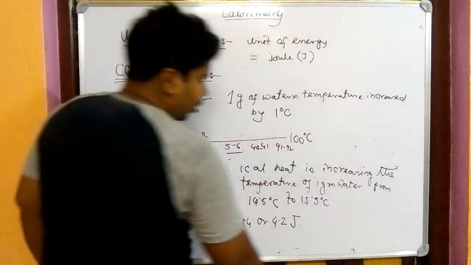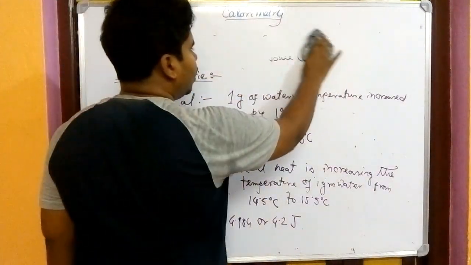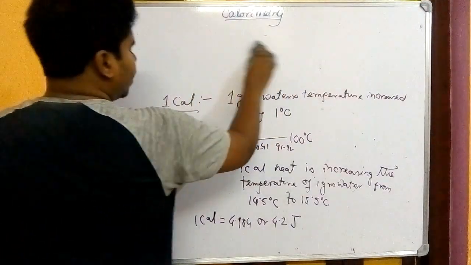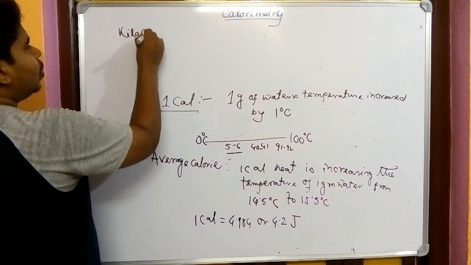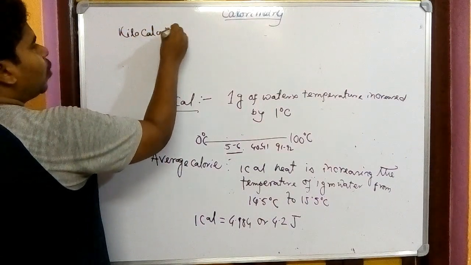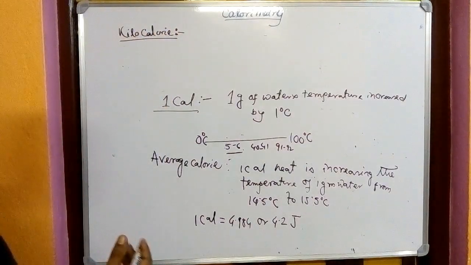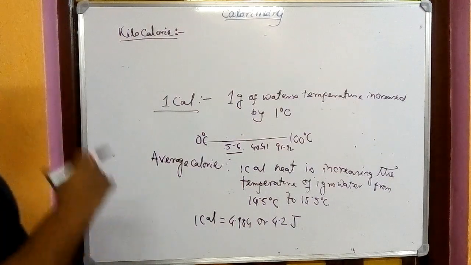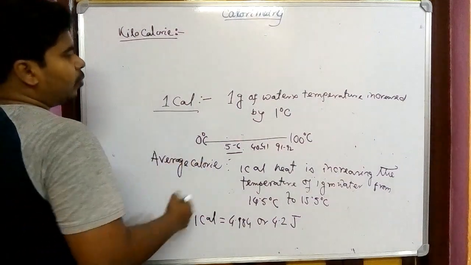Apart from calorie, there is one more unit of heat energy we use in general. What is that unit? That is known as kilocalorie. Why? Because when we are talking about calorie, it is dealing with 1 gram of water, which is a very small amount. Kilocalorie is a larger unit, so here the definition changes.